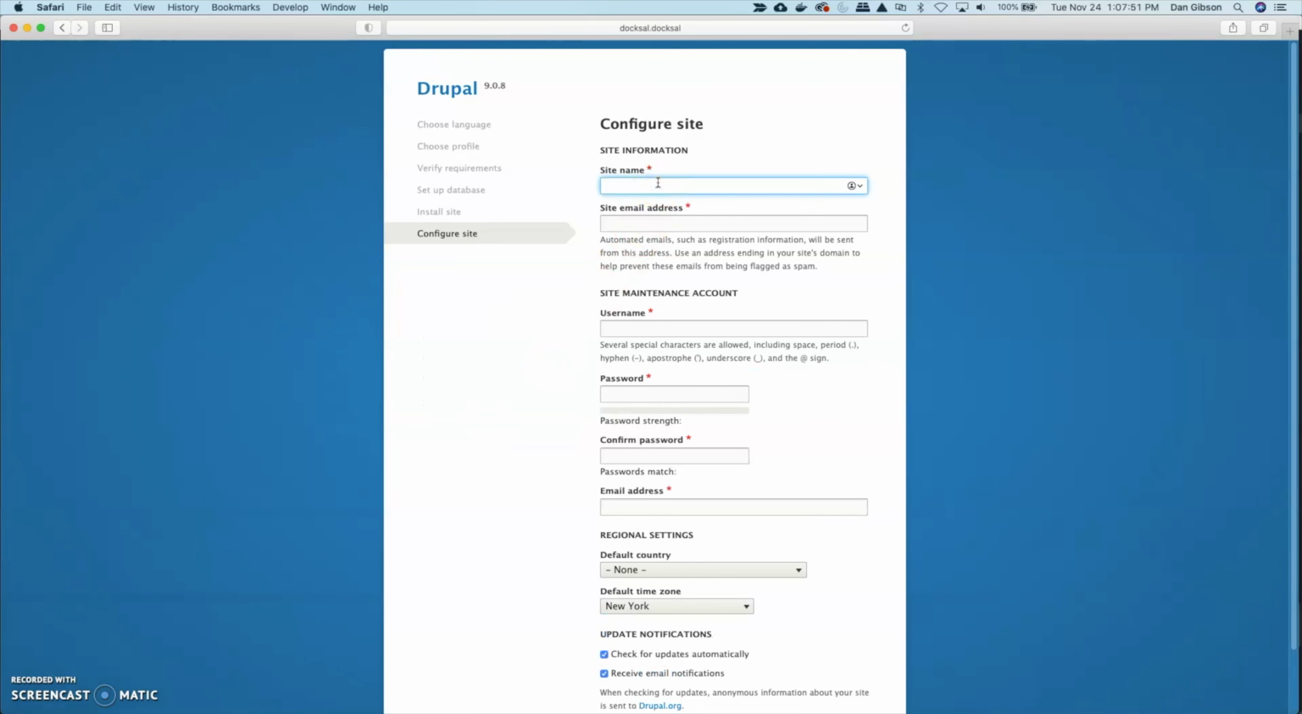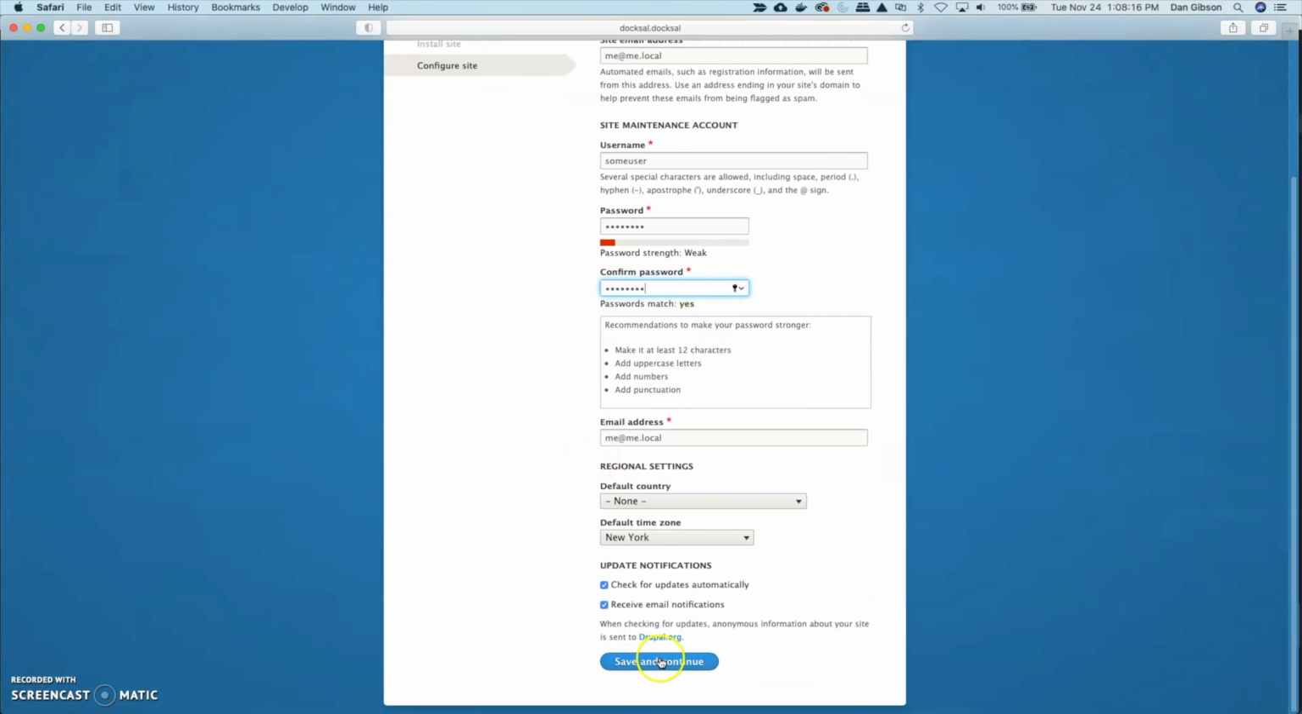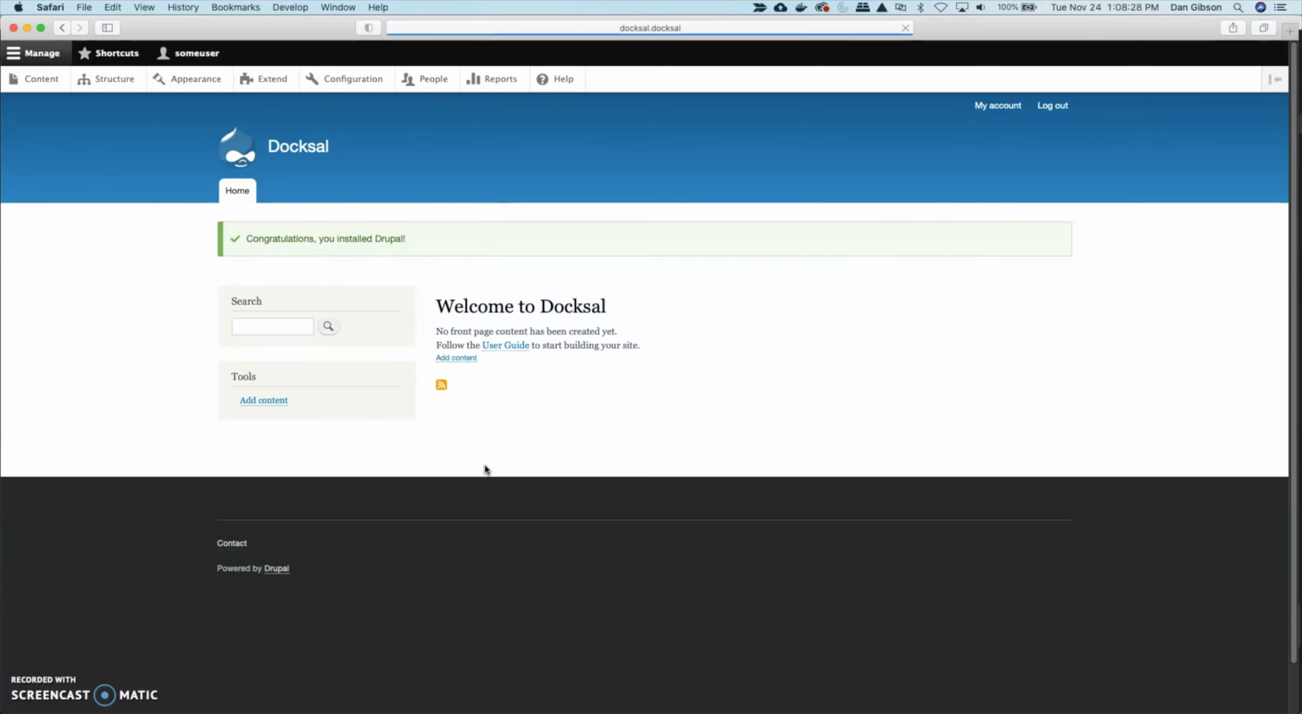So now we've got the configuration form here that we just need to fill out, and I'm just putting random information in here just to complete the installation. This concludes the default installation of Drupal 9.